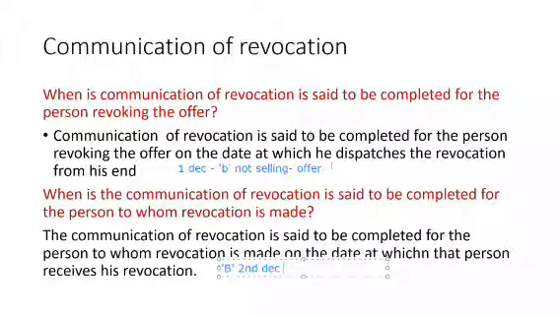So it is simple, isn't it? If I am revoking the offer, on whichever day I revoke, on that day for me communication will be complete. And you are receiving, on whichever day you receive the communication, on that day the communication of revocation will be completed for you.